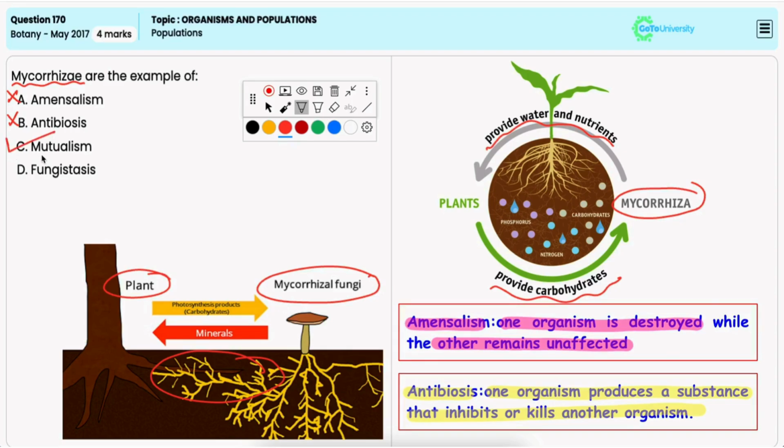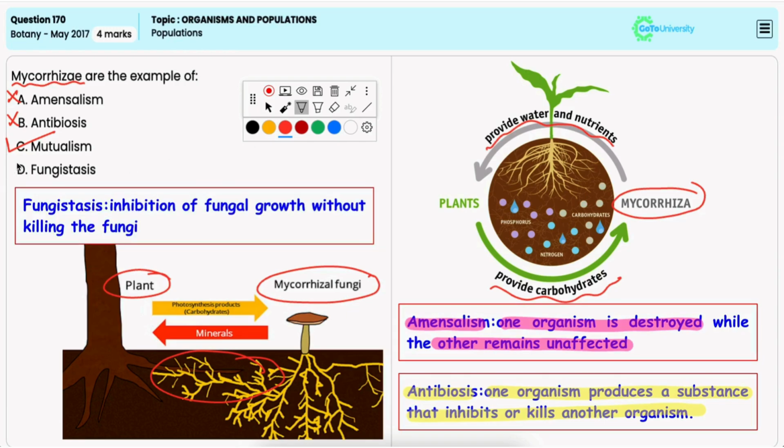Option D, fungistasis. It is incorrect because it refers to the inhibition of fungal growth without killing the fungi.